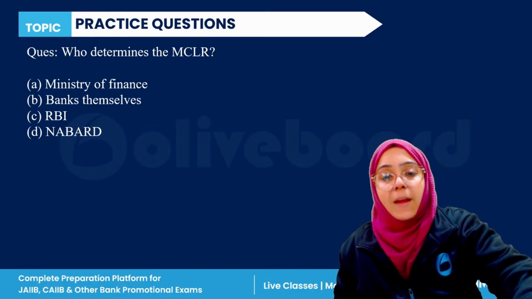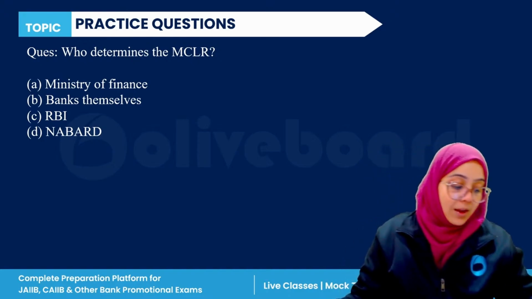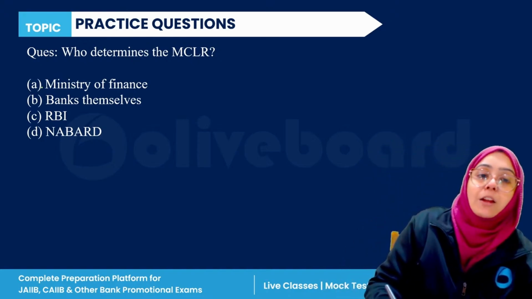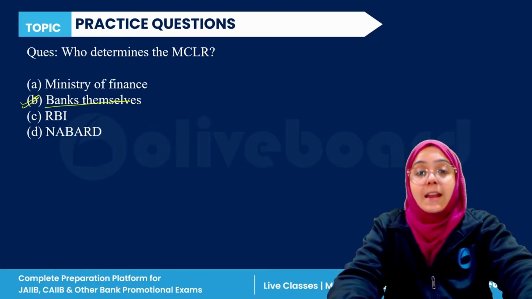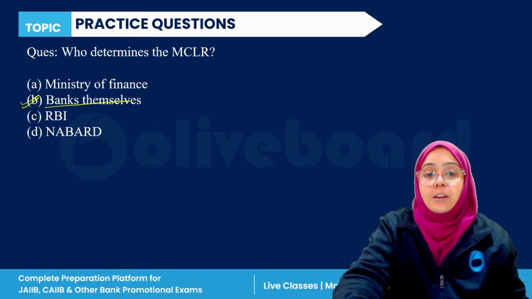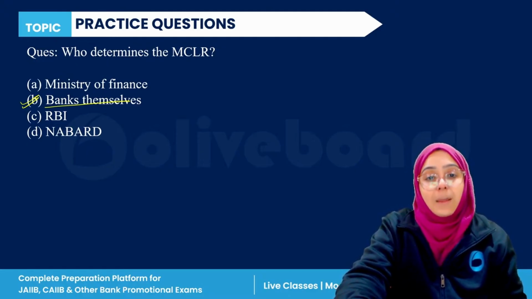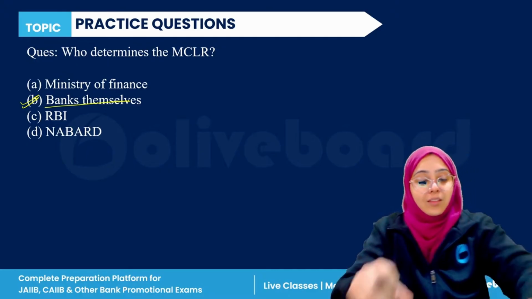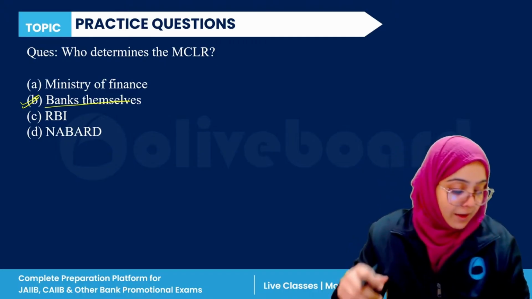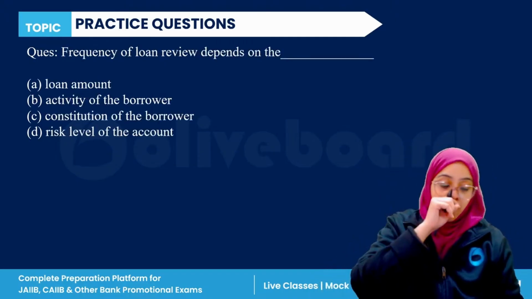Okay, so who determined the marginal cost lending rate? So yes, if we talk about the marginal cost lending rate, they are decided by the bank themselves. Marginal cost lending rates are determined by the bank themselves. So B is the correct answer here. Done. Everyone? Okay, next question.